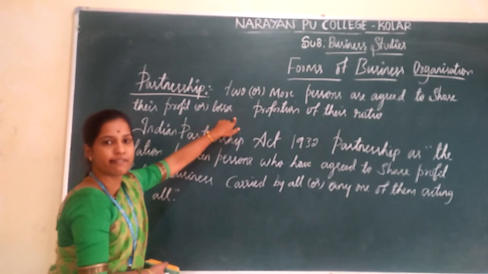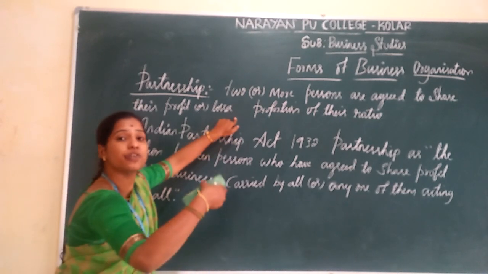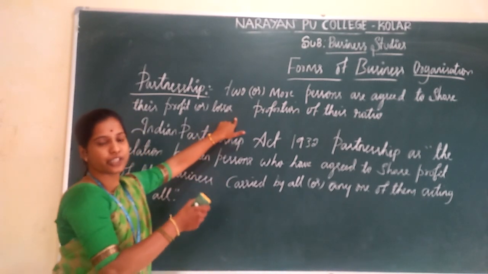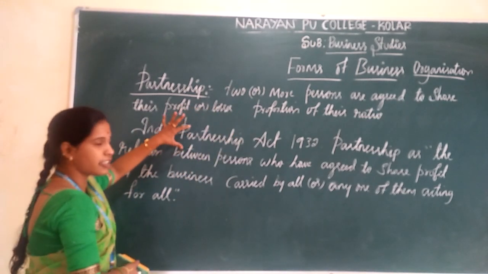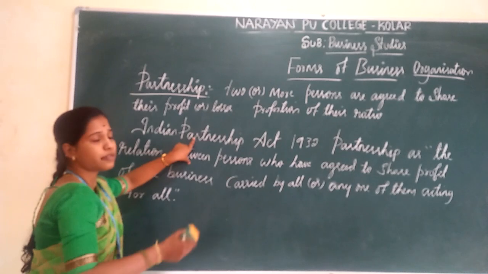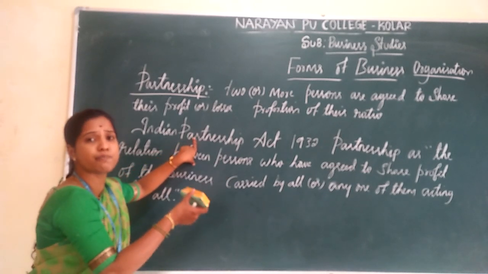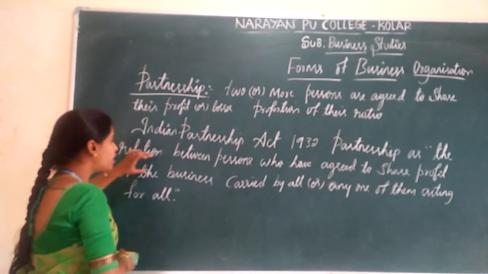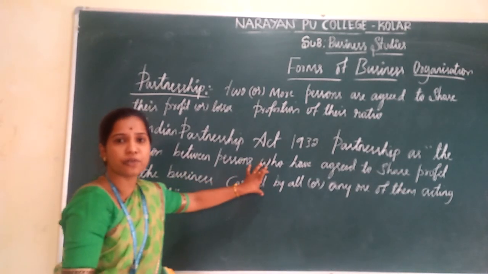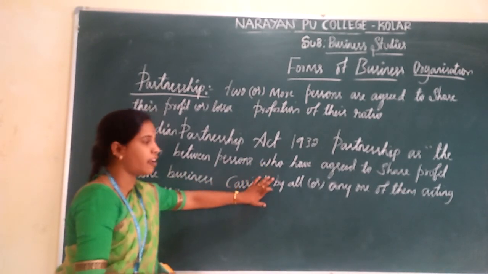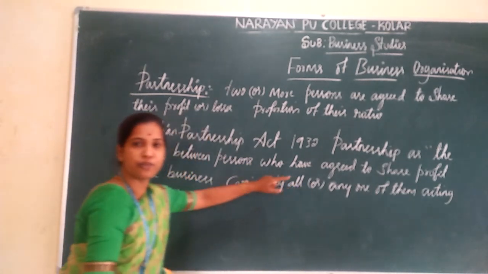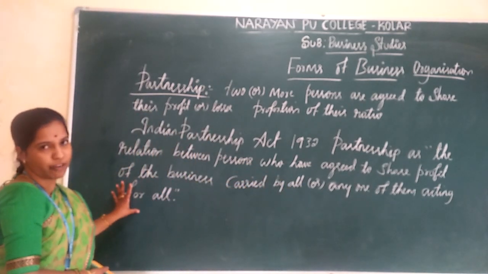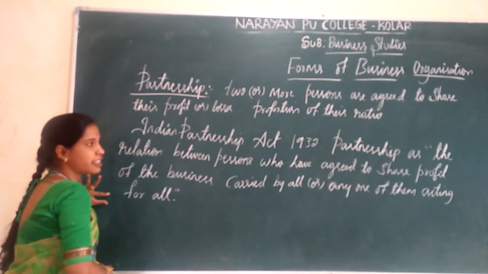Whatever the capital they invested, according to their ratio they share profits and losses. It is known as a partnership firm. All the partners control this firm, or on behalf of them any one of the partners controls it. I think everybody is clear with this meaning.